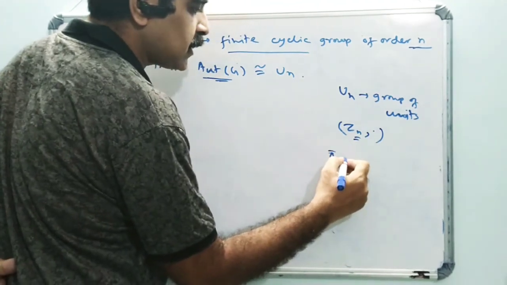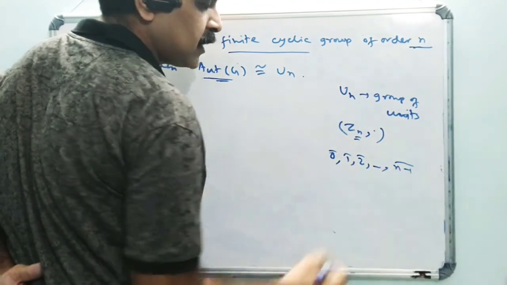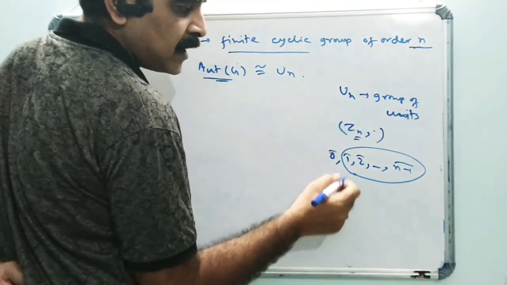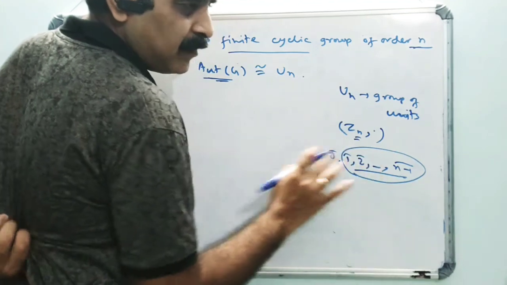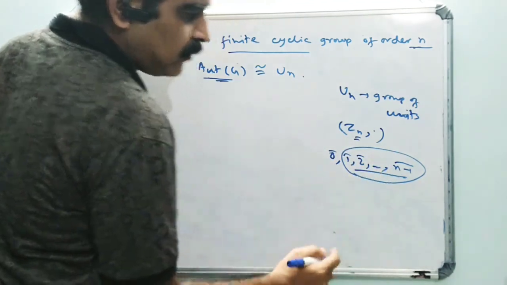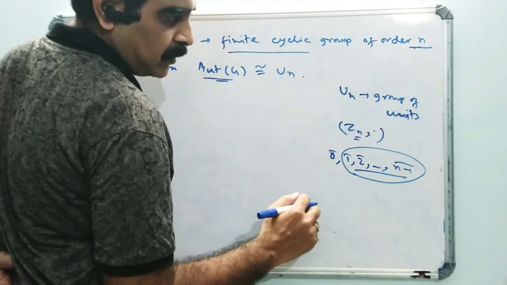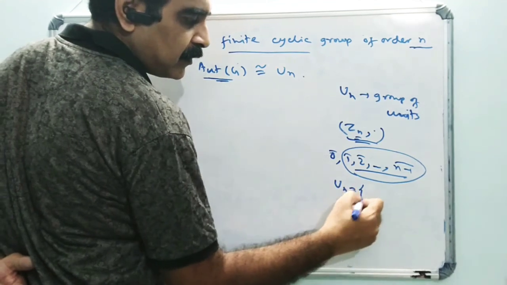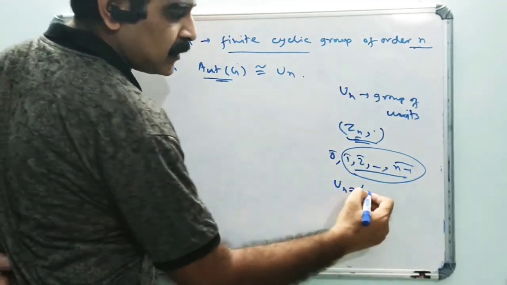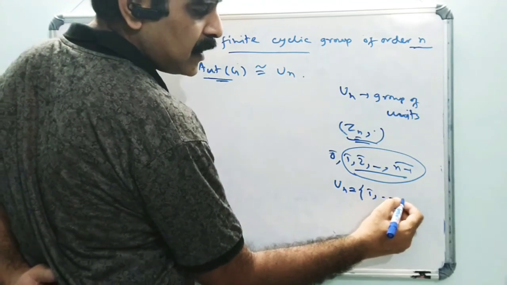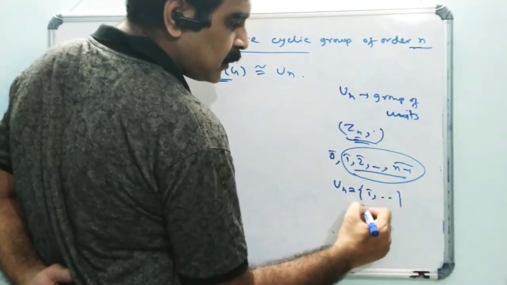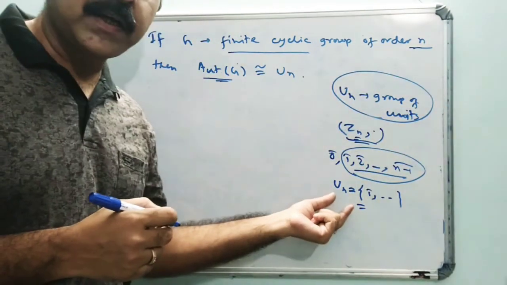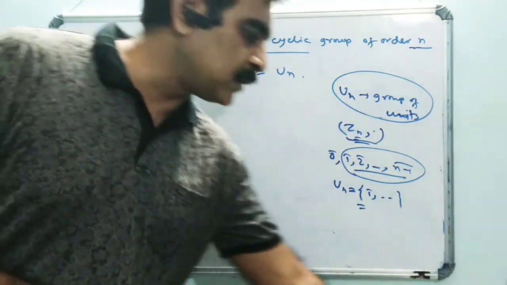If we consider the classes 0, 1, 2, up to n minus 1, among these, only the integers which are prime to n are invertible with respect to multiplication. So by taking class 1 and all those elements which are prime to n, it becomes a group. This group is known as the group of units, and it is a group under simple multiplication of classes.